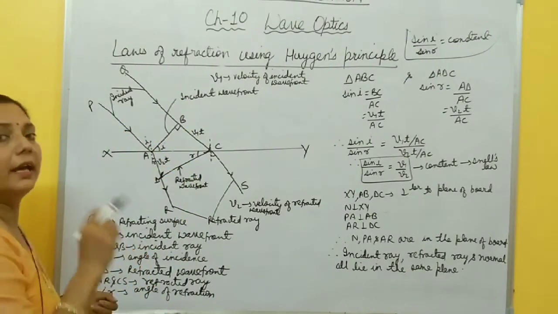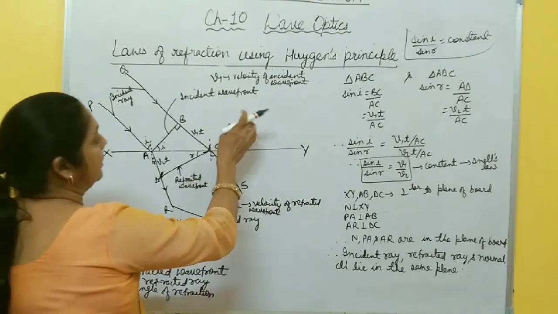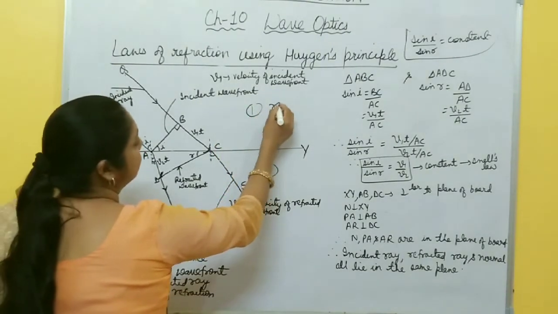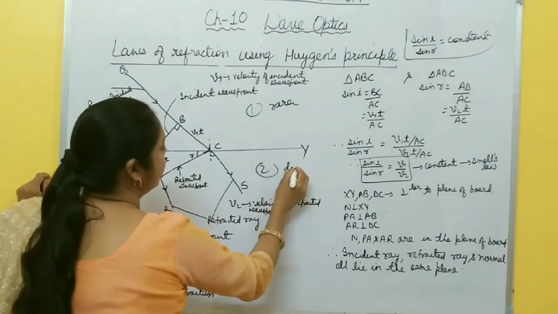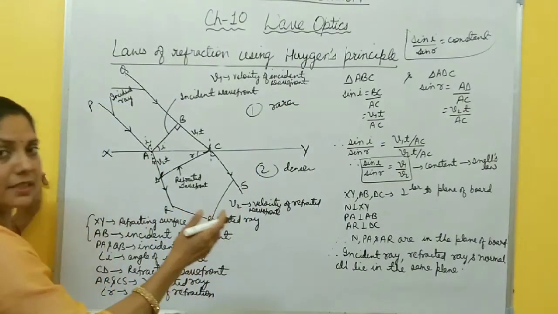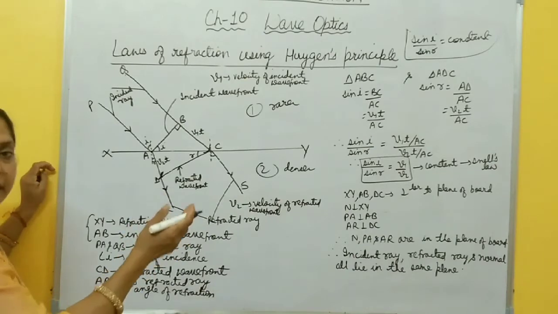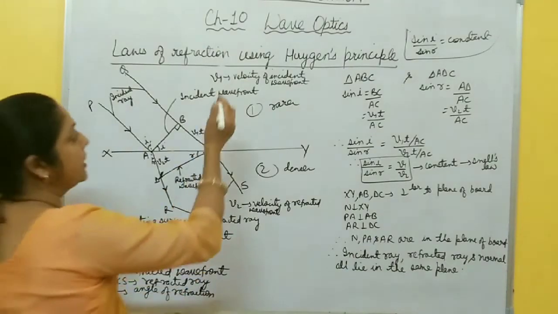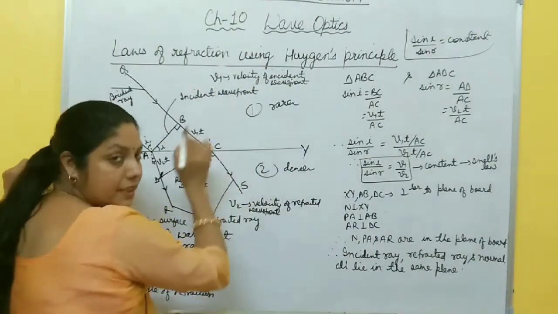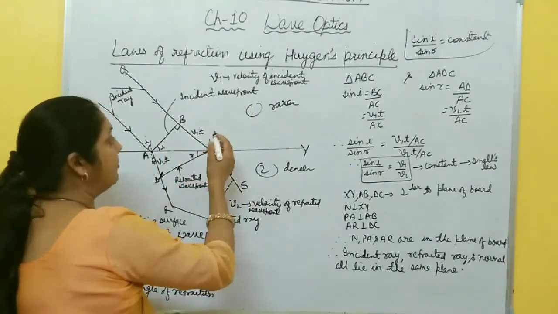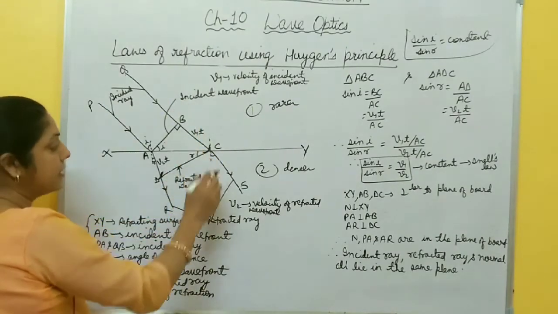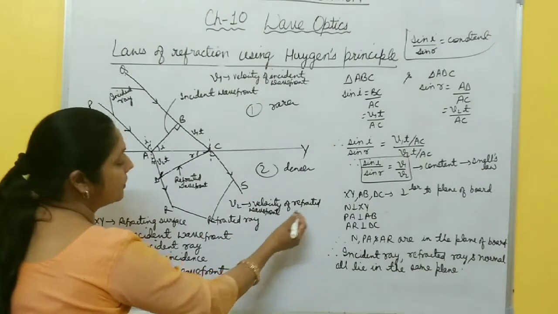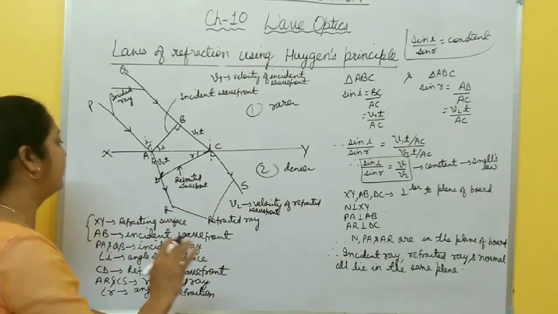Now you have to apply Huygens principle. Here, this one is one medium and this one is another medium. Suppose this one is rare medium and this one is denser medium. So here the medium is changed. Again, what happens after refraction? Velocity of light also changes. So let us suppose that V1 is the velocity of incident wavefront in this medium, and when it enters this medium, its velocity changes. So let V2 be the velocity of the secondary wavefront or refracted wavefront.